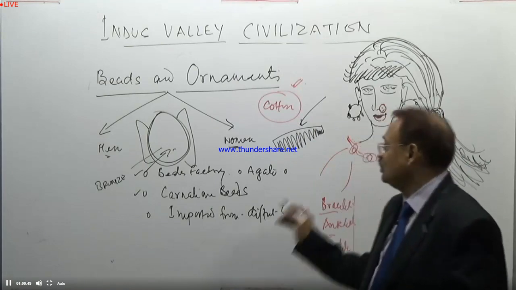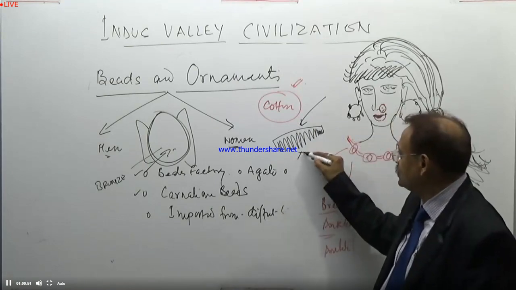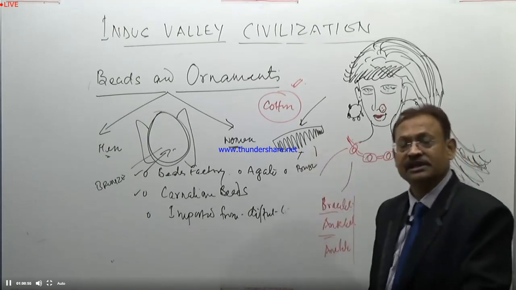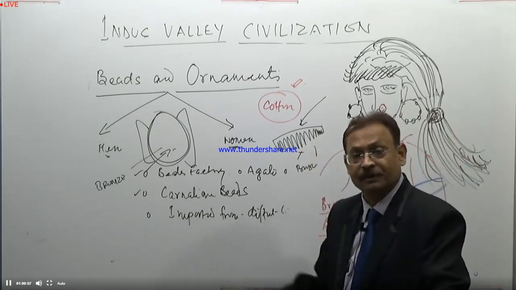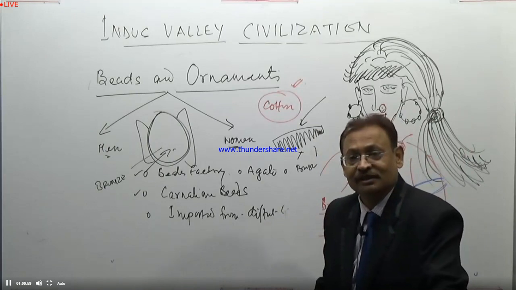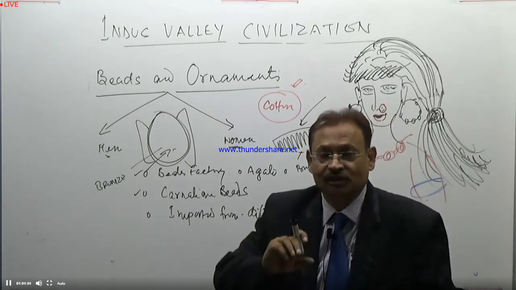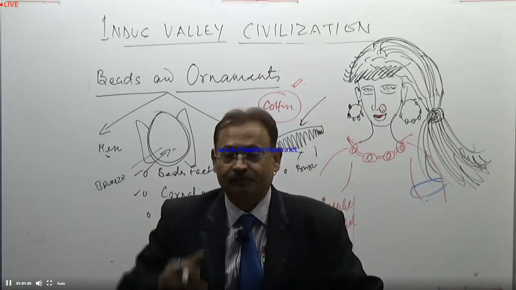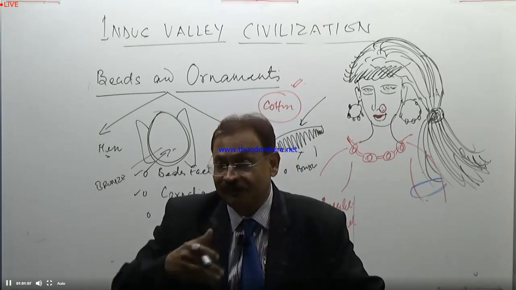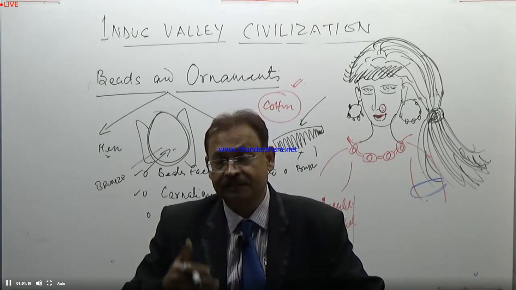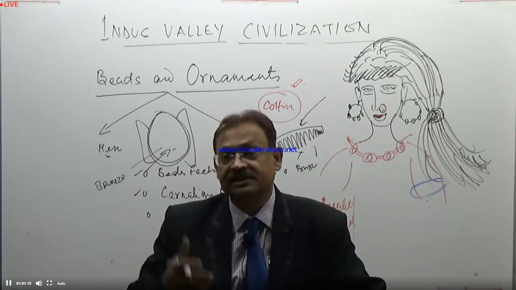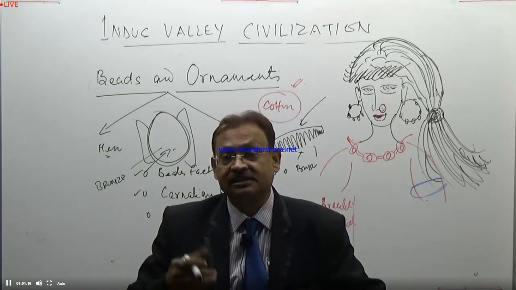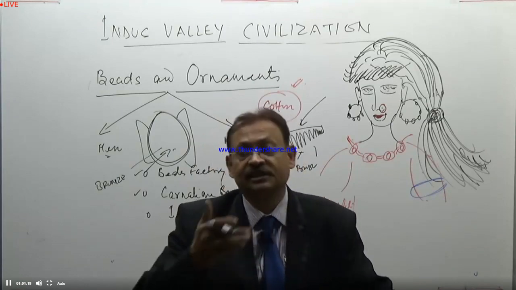We also find bronze combs in the Indus Valley regions. So people had a sense of doing their makeup in a proper way. People could develop themselves to present themselves in a beautiful way. That is the reason comb is there, and that is the reason we also find razors in these regions.